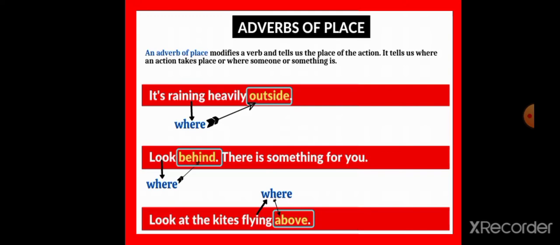Look behind. There is something for you. Behind. Yes. The word behind describes the action. Look. Right. Then look at the knights flying above. Where the action happened: above. The action word here is flying, right?